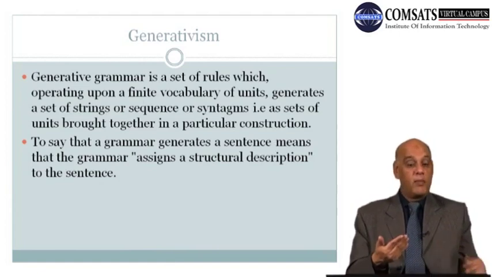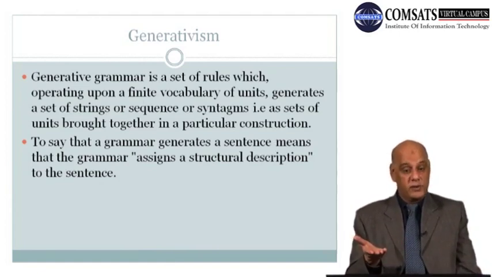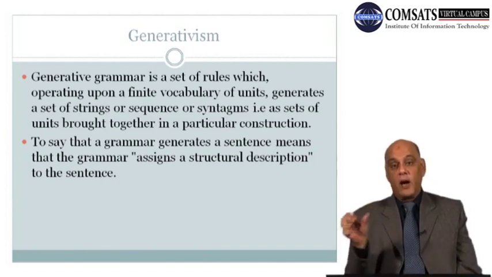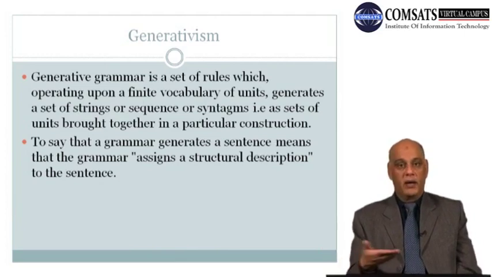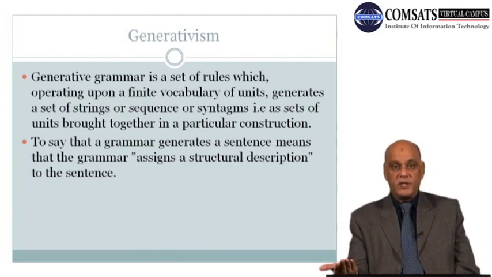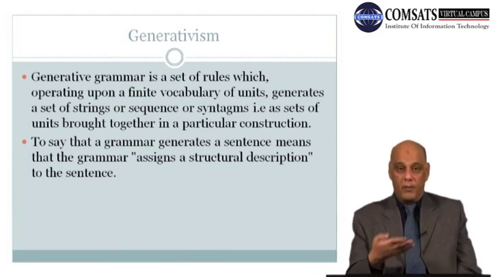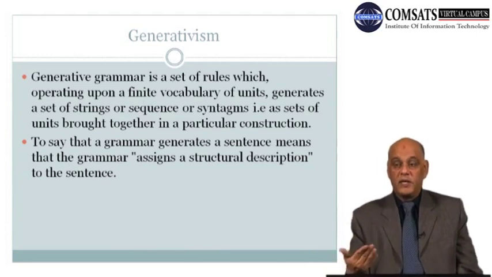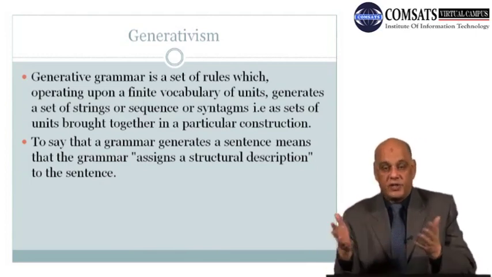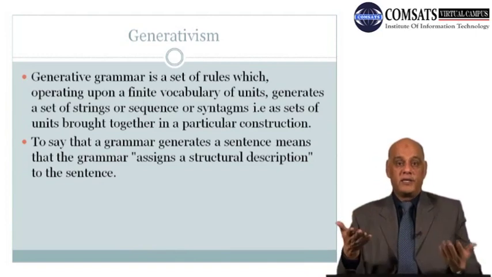So generative grammar is basically a set of rules applied to a finite, limited number of words or sentences. The rules are applied to them, and just by changing the words, by giving different combinations, you utter so many sentences.